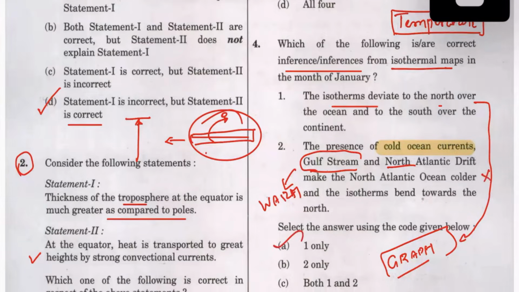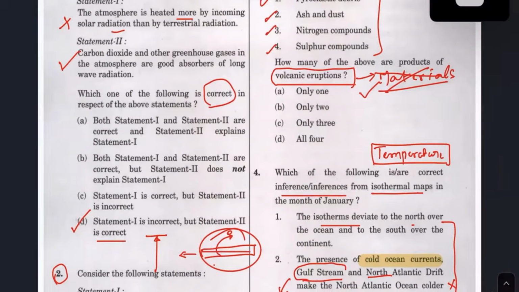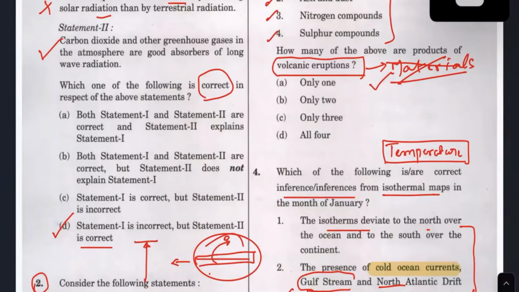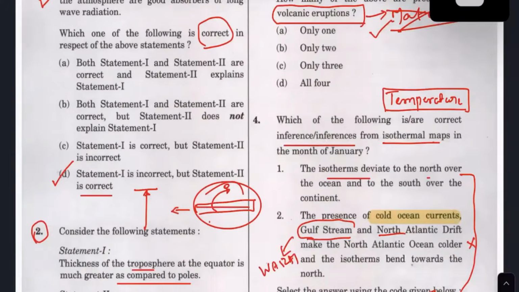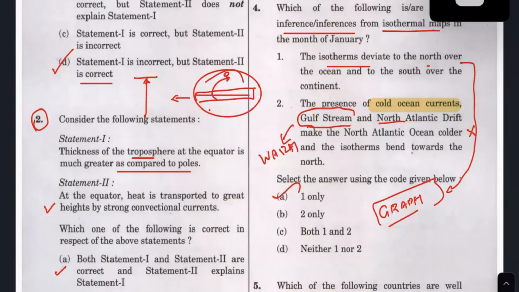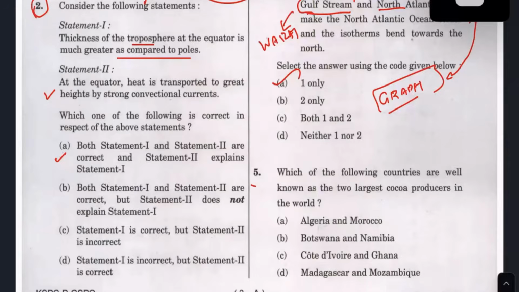If you take this, it will come. Now you yourself check it again once. This is an examination of the previous year question. 4 questions I have marked. Again, one more question, 5.